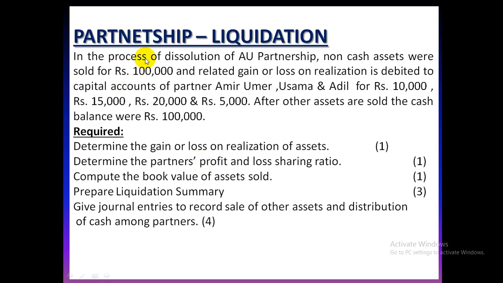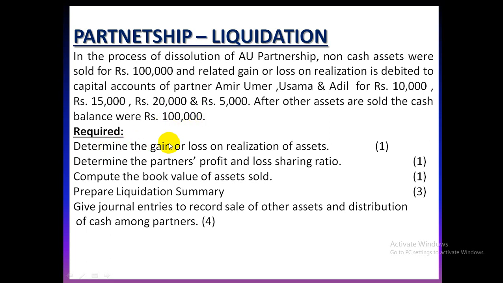The question in front of us: in the process of dissolution of a partnership, non-cash assets were sold for 1 lakh and the related gain or loss on realization is debited to the capital accounts of partners Amir, Umar, Usama and Adil. There were 4 partners, and the gain or loss debited to their capitals were 15,000, 20,000, 10,000 and 5,000. After other assets are sold, the cash balance is rupees 1 lakh.